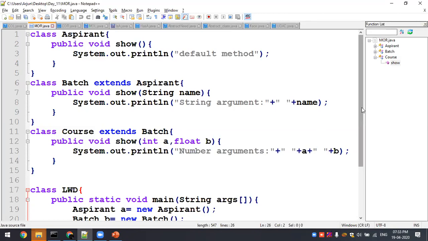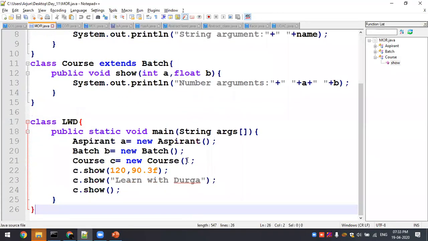Now let me go ahead with the method calls. First is c dot show of int and float. Is the int and float type method there in course or not, because c is an instance of course? So for c dot show of integer float, the type definition is there, it matches. So it will successfully print the number argument a and b. What are a and b? 120 and 90.3f will be printed here.